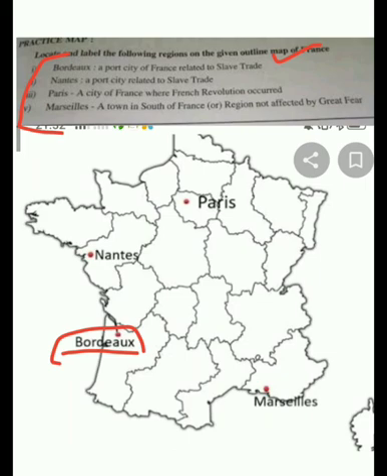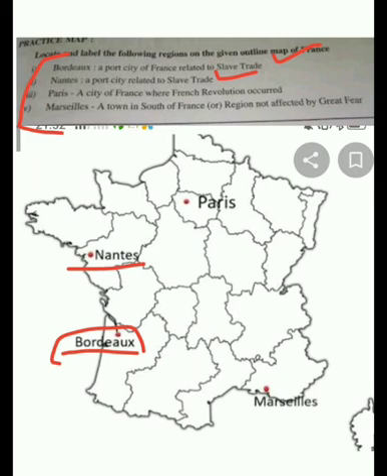Means first you need to understand the location where it is located, and second you must know if it comes in the form of question also. So you must know the answer and then you must know the location. Then second will be a port city related to slave trade. Again, another port city: Nantes was also a port city related to slave trade.